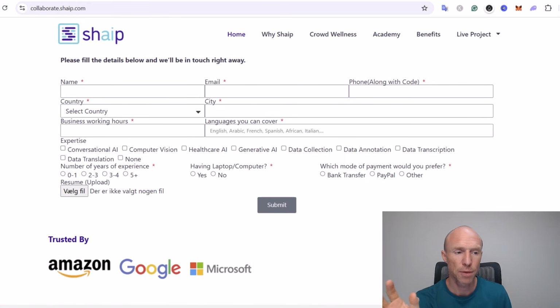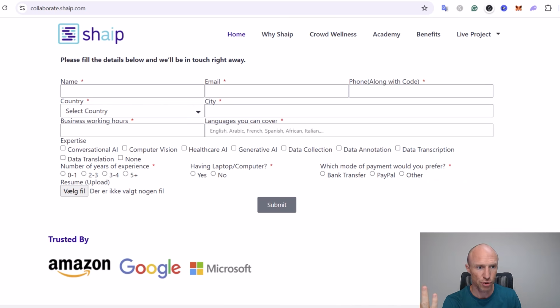So let's now also talk about how to sign up, because to join you need to fill out this sign up form. As you can see, you do need to also share your phone number. I know some people are not comfortable about this. If you're not comfortable about that, you cannot join Shaip.